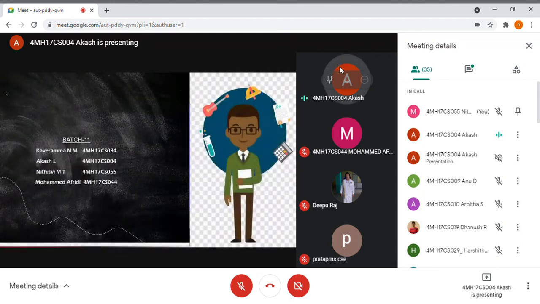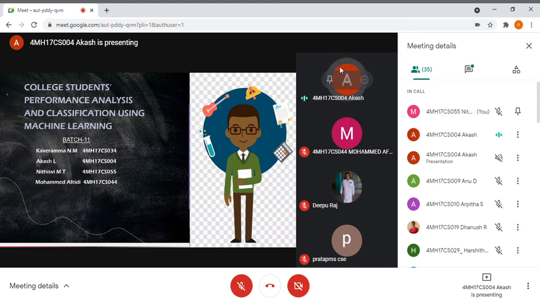Good afternoon, everyone present here. We are here to present our software requirement specification and design of our project, that is College Student Performance Analysis and Classification using Machine Learning. We are here under the guidance of Professor Pratap MS, and we have chosen this project in support of the upcoming education system, that is outcome-based education, where the institution holds the major responsibility in identifying skills and problems faced by the student. And here is our team.